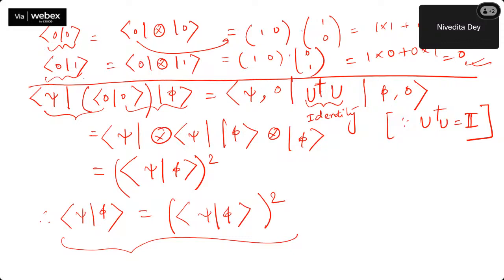Why? Because if orthogonal, both sides will be zero, nothing else. For orthogonal states, we have seen that the inner product of two things is zero. And if identical, it will be 1. That means either phi and psi are orthogonal to each other, or phi and psi are the same state, not different states.